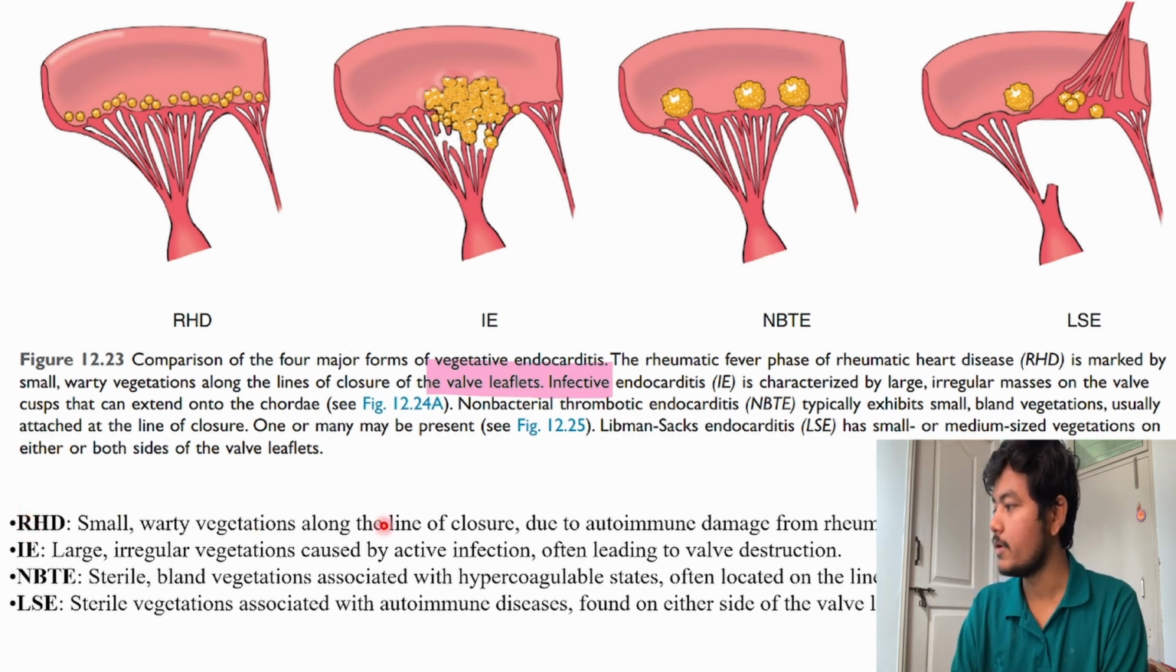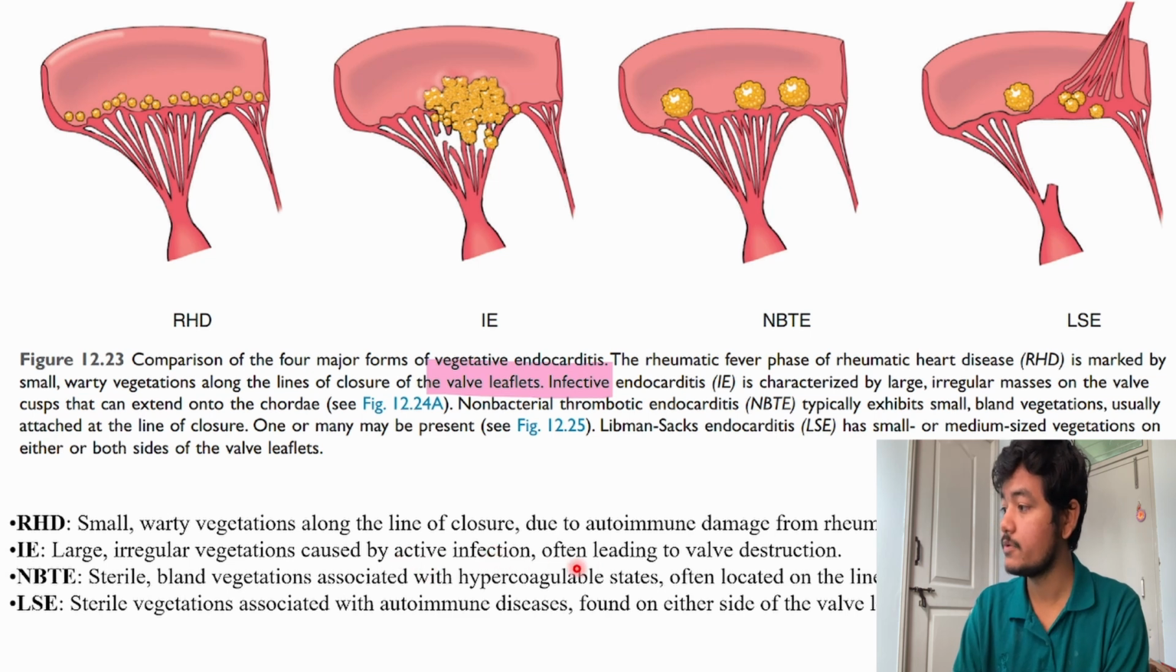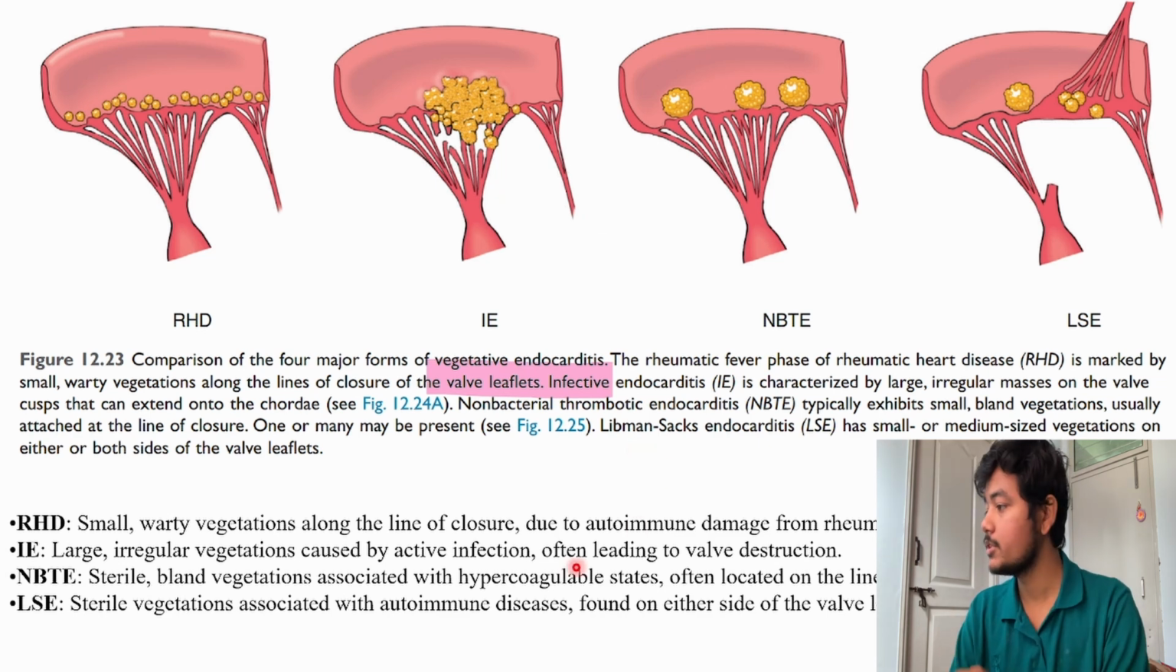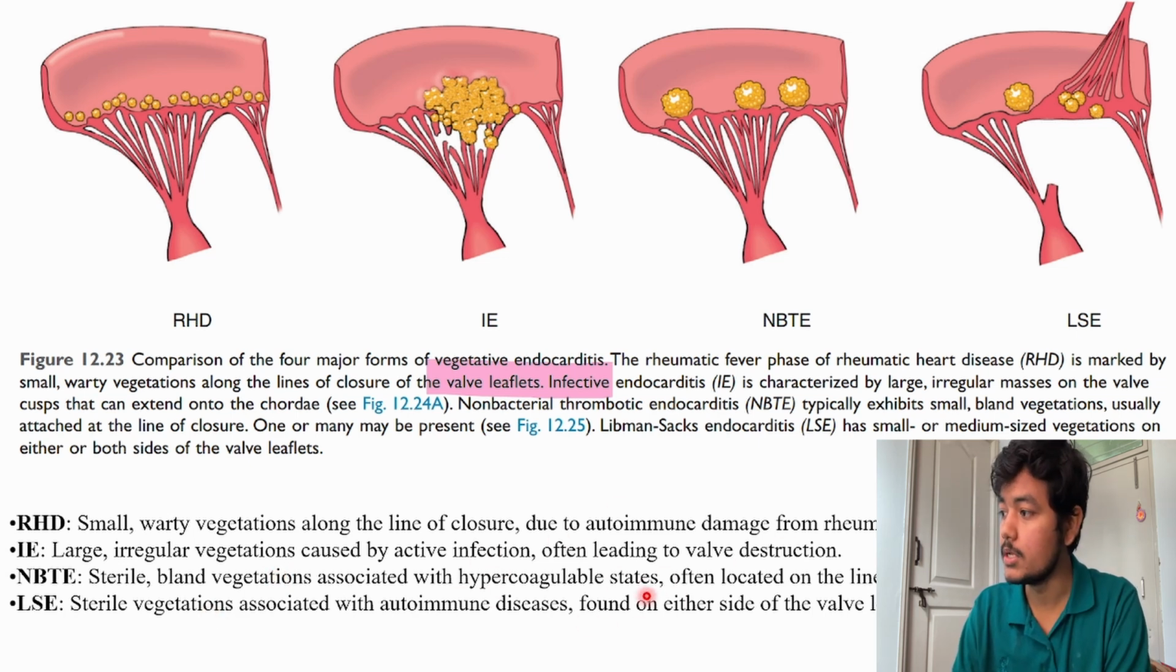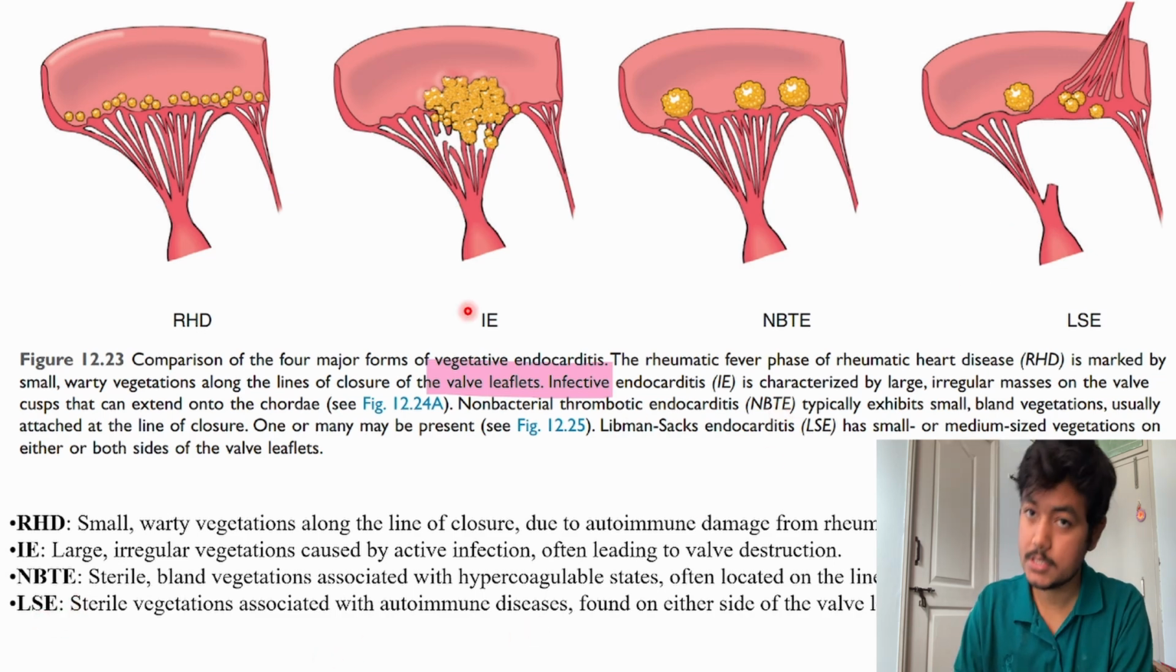So this is the summary. Rheumatic heart disease: small white vegetations along the line of closure due to autoimmune damage from rheumatic fever. Infective endocarditis: large irregular vegetations caused by active infection, often leading to valve destruction. Then we have NBTE, which is sterile. Why? There is no bacteria here, only thrombus formation. There is something wrong with the blood coagulation system, so it is called a hypercoagulable state, often located on the line of closure. Libman-Sacks endocarditis is caused by SLE.